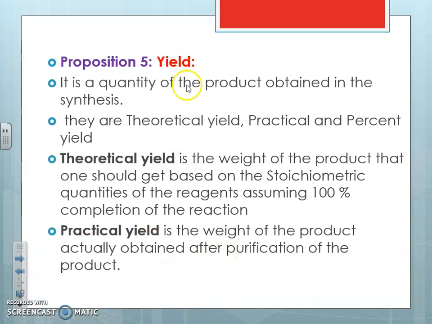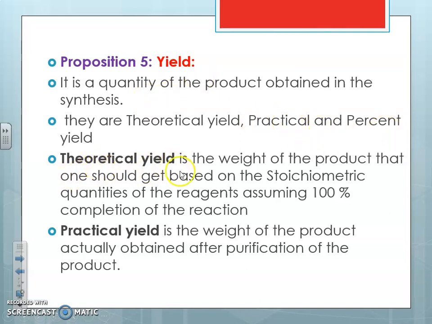Okay, next, yield. About the yield, it is the quantity of product we are getting. Yield means the quantity of the product obtained in the synthesis. What is the quantity of product we are obtaining, that we call yield. Now yield will be of different types: theoretical yield, practical yield and percent yield.